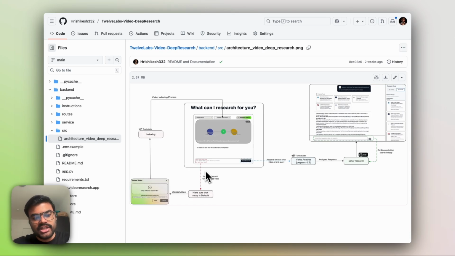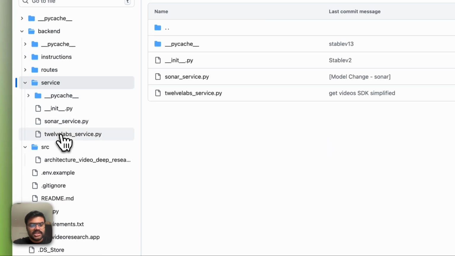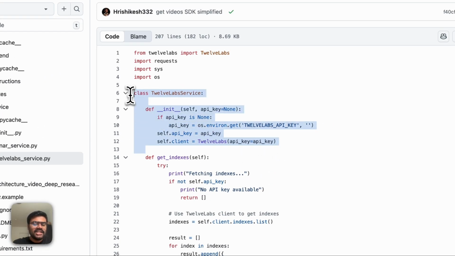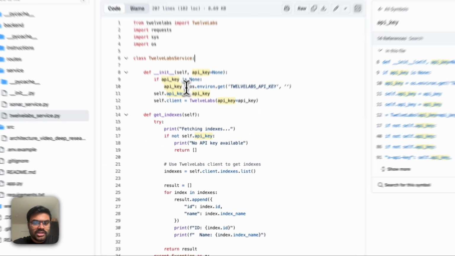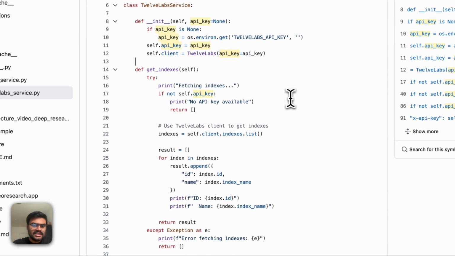Let's see the core functionality or the utility, like how does it work. We'll just directly go to the services, and in services you can see the TwelveLabs service. The first is the initialization of the TwelveLabs client, which takes the API key. It checks if the API key is None, then it loads it from the environment, or if it's provided from the client side.